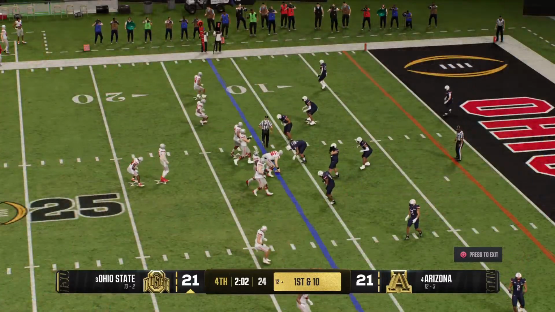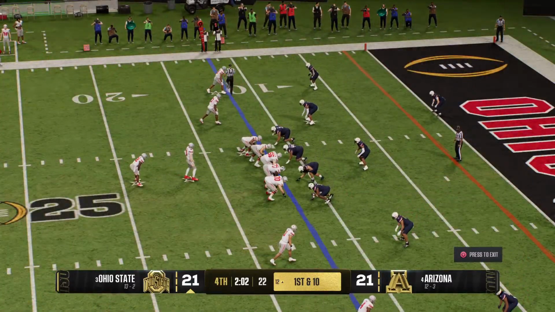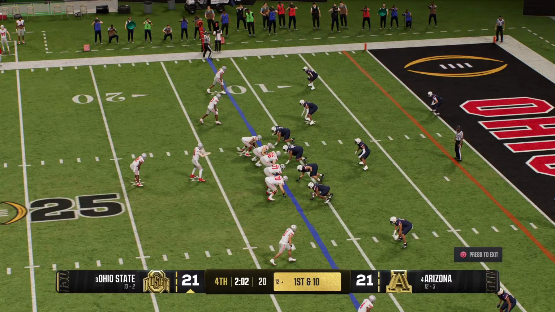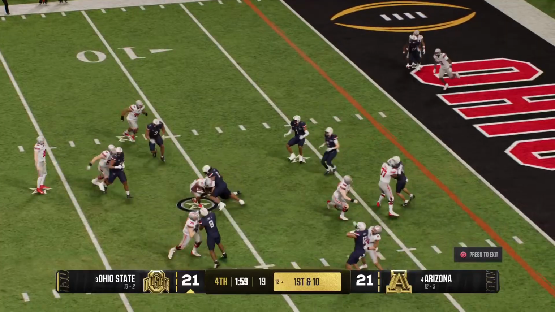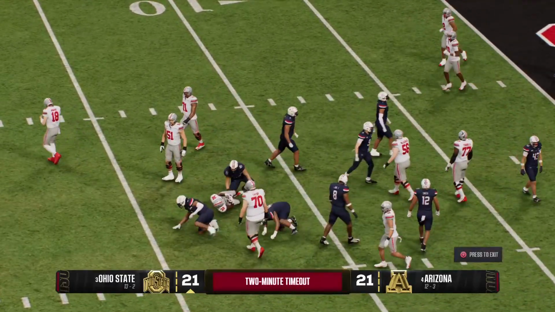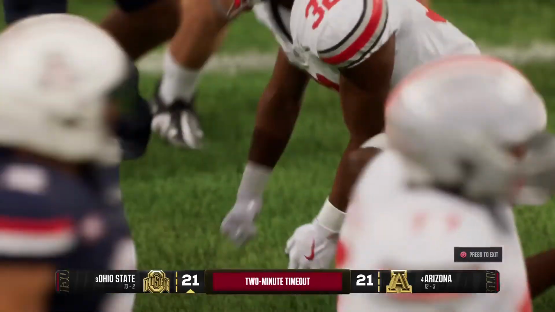First down here. Time for one more play before the clock stops for the 2-minute warning. Trying the run, it's Henderson. And the senior able to make the stop after a short gain.